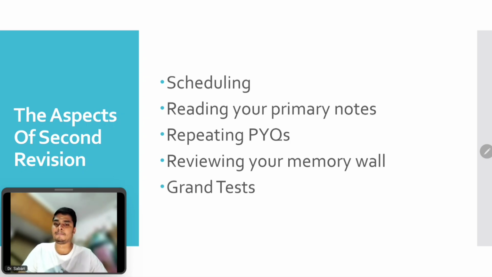As I said before, learning from your mistakes is going to be the thing. Why does this mistake happen? Because it might be your different thinking or different approach to the question this time. You might have got a different understanding of the subject once you're done with your first revision, and while you do your second revision, you might get it wrong. So it is completely okay to get the PYQs wrong, but learning from the mistakes is very important so that we don't repeat these mistakes in our exam hall.